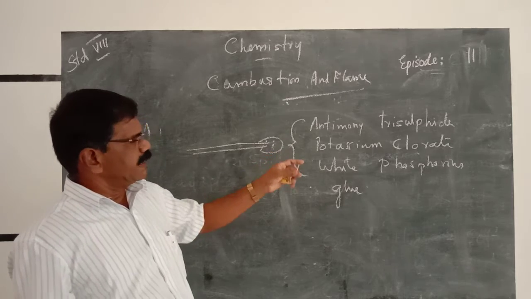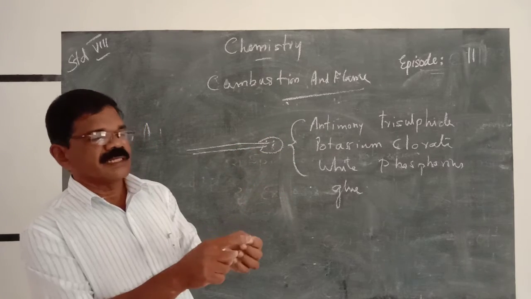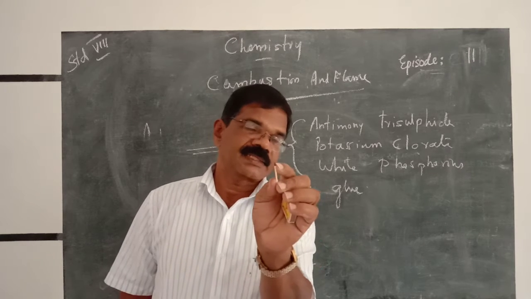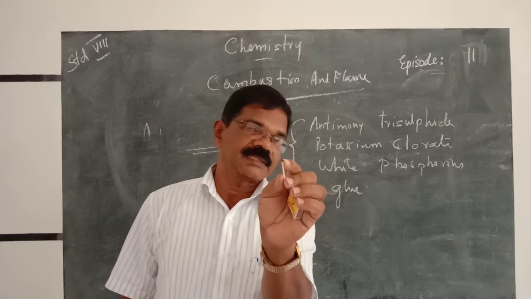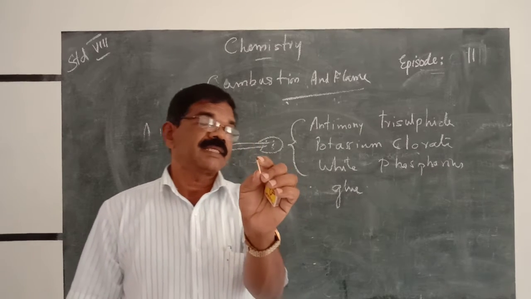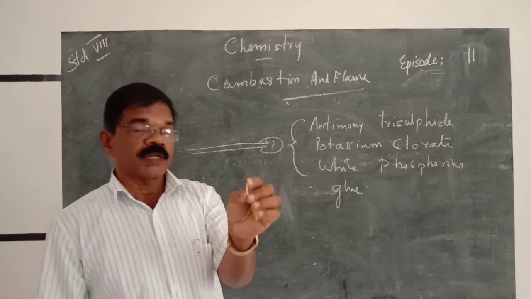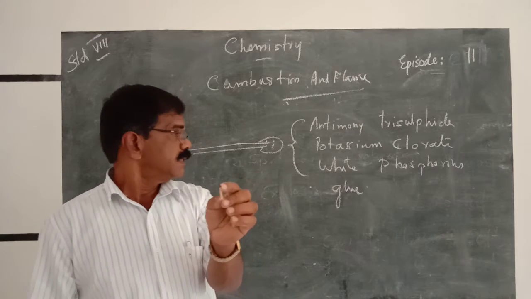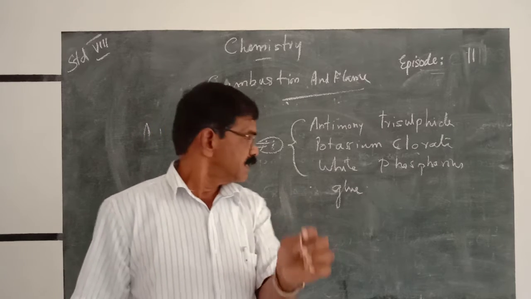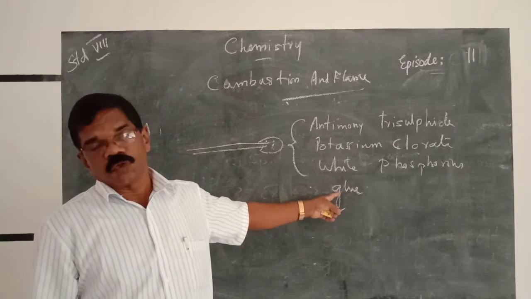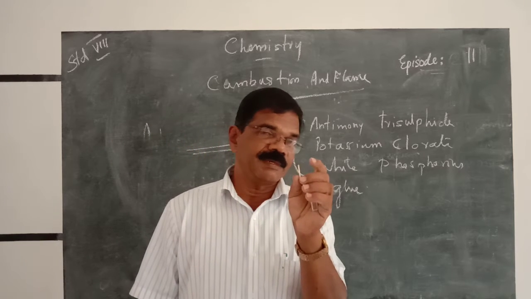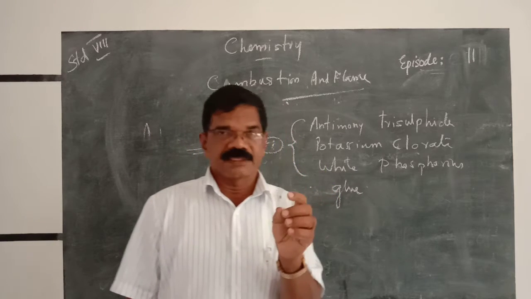What are the materials at the tip of the matchstick? At the tip of the matchstick, there are three materials. Antimony trisulfide. Second, potassium chloride, KCl. Third, white phosphorus. The fourth thing is blue, which means a paste with the blue. These are the materials at the tip of the matchstick.